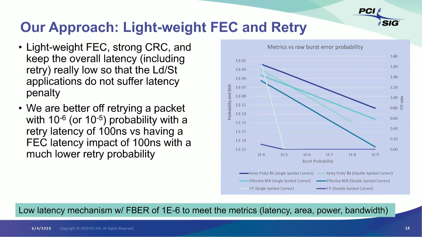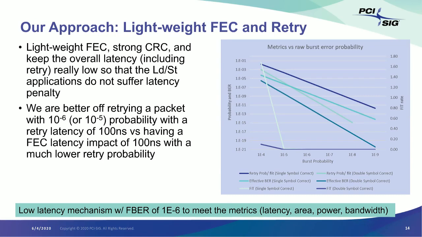Now, based on our experience over the last 2 decades, here is what we have seen. Channels always improve over time. We always come up with better materials with lower loss characteristics, and we have seen that time and again over the last 2 decades. So channels will always improve, but once we make a target FBER, if we deploy an FEC or CRC, that's something that cannot change over time.